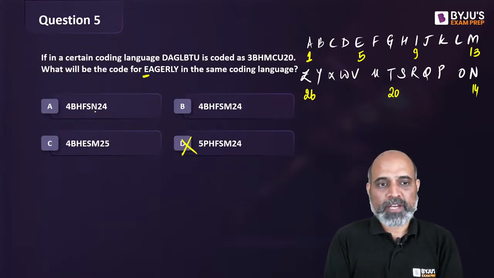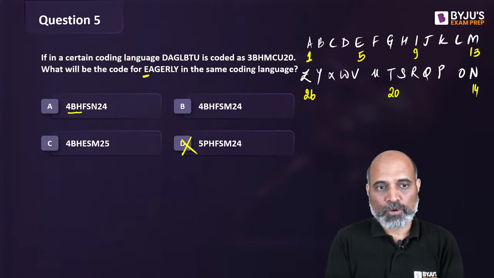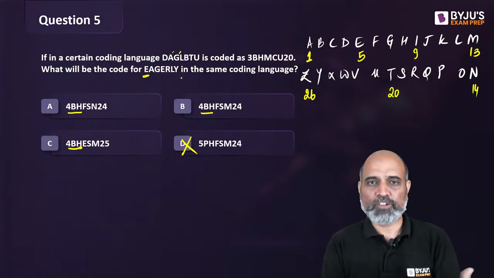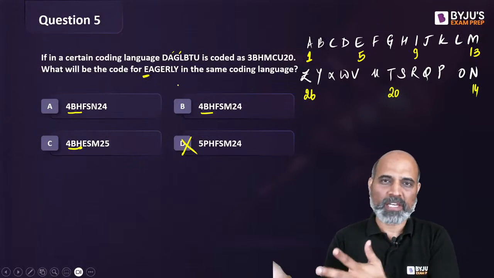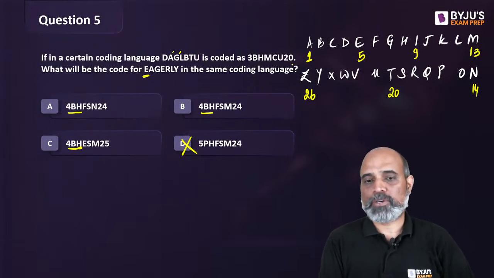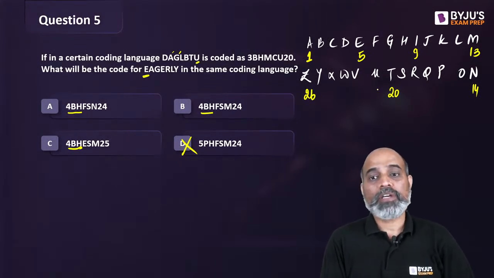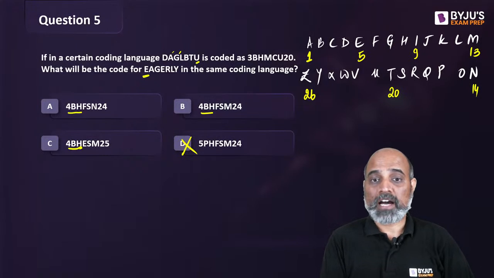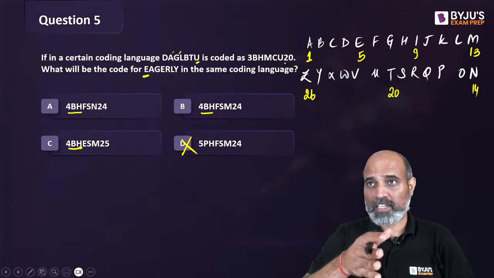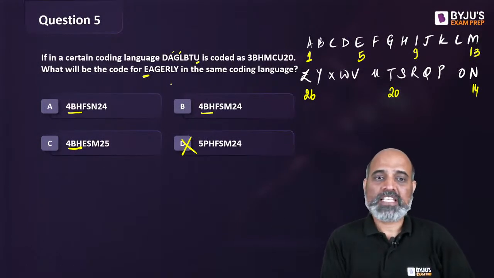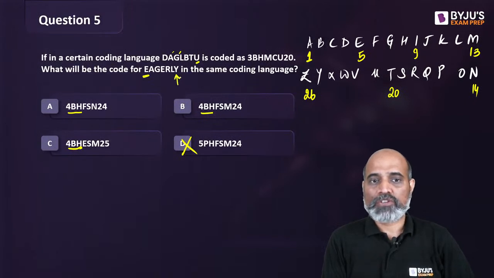Okay. Now, if you look at the three options, they all contain 4BH, 4BH and 4BH, which means checking the next two letters would be a waste of time. We could find out, but whatever answer comes will match all the options, so I don't waste time on it. Let's look at the last one because it's about a number. U. U is our 21st letter in the alphabet. But here 20 is written. So can I say whatever is the position of the last letter of the word, one less than that number should be written. So since we have eagerly as the word, Y is our 25th letter, so we should be writing 24.